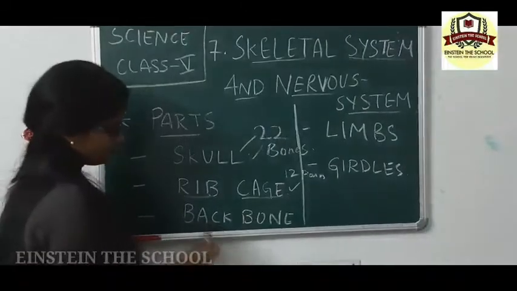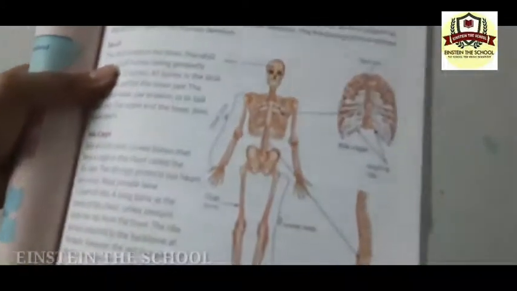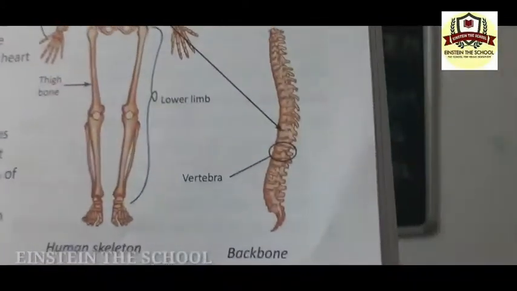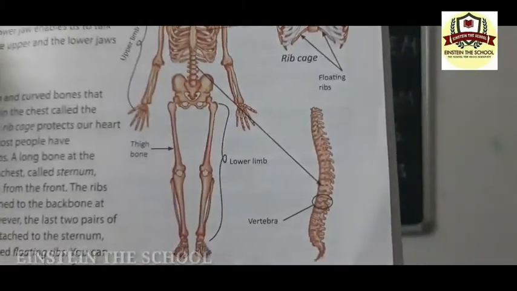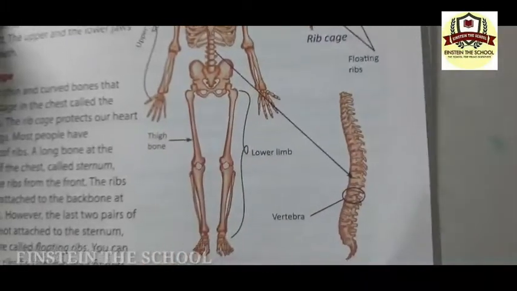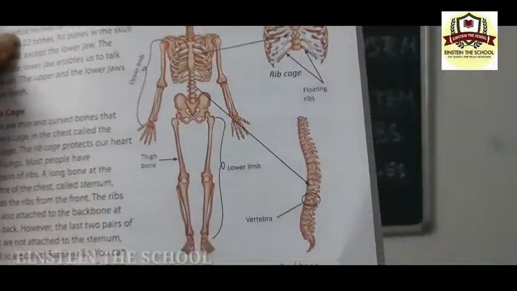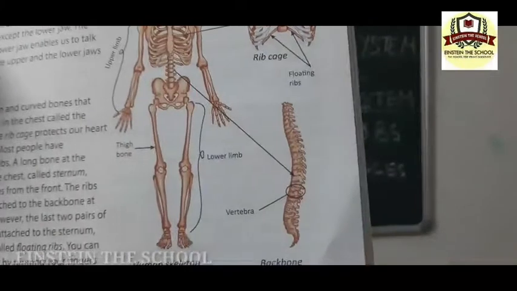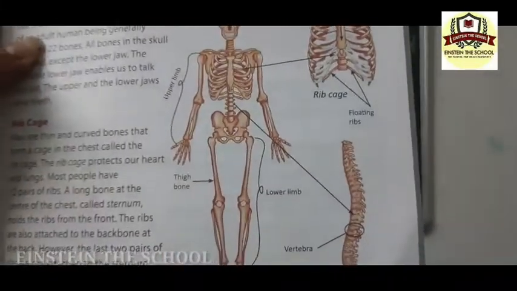The backbone. You can see it here again. It's clear, right? Now the backbone protects the spinal cord.